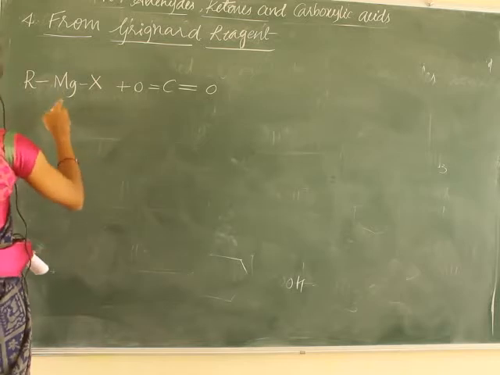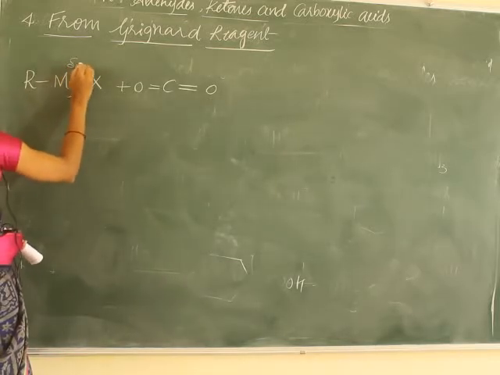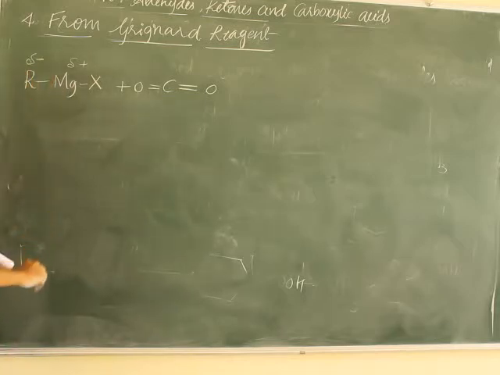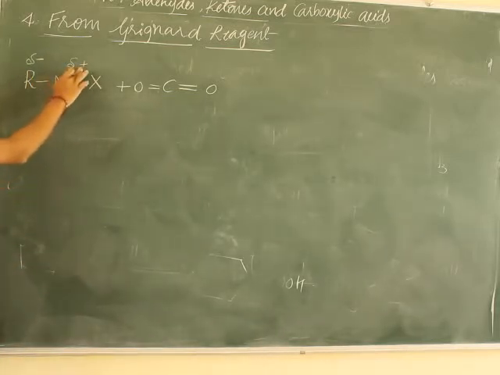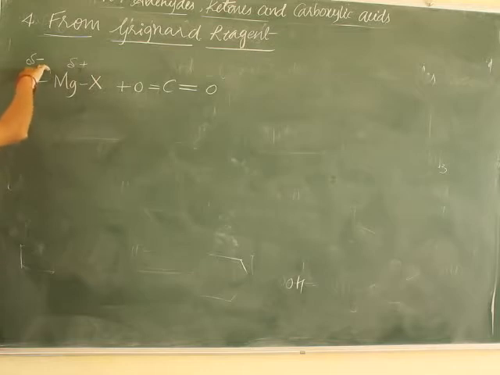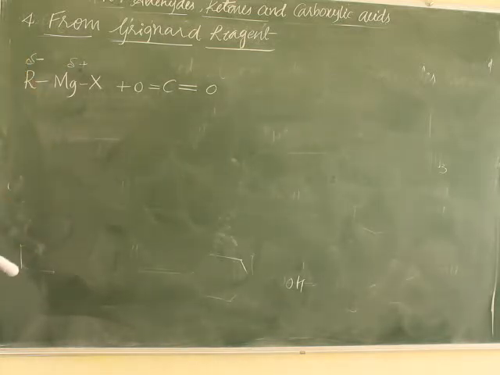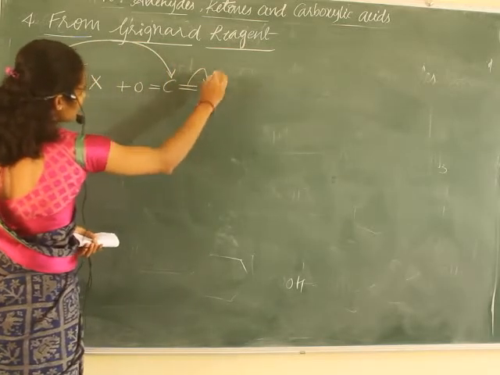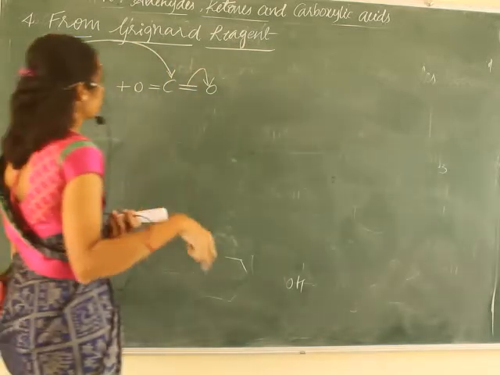As we know, the MgX part acquires a partial positive charge and R acquires a partial negative charge. Now what happens is R comes and attacks this carbon and the bond shifts like this.